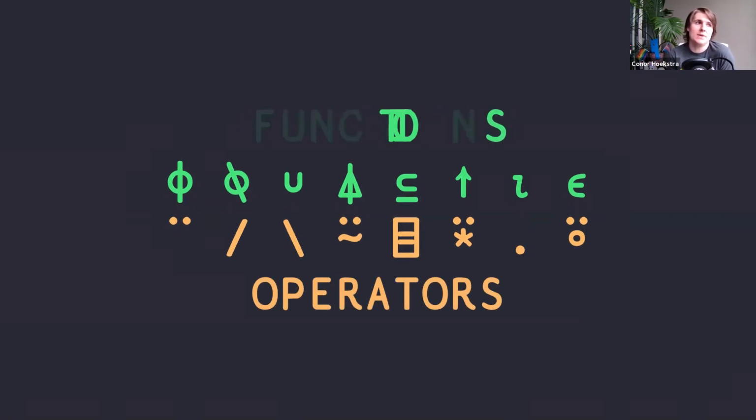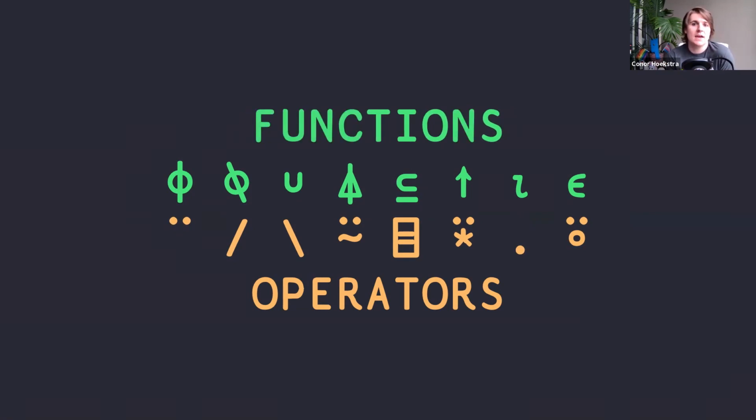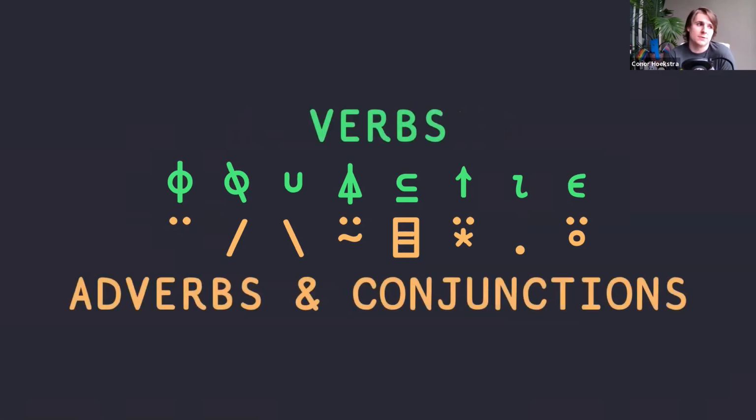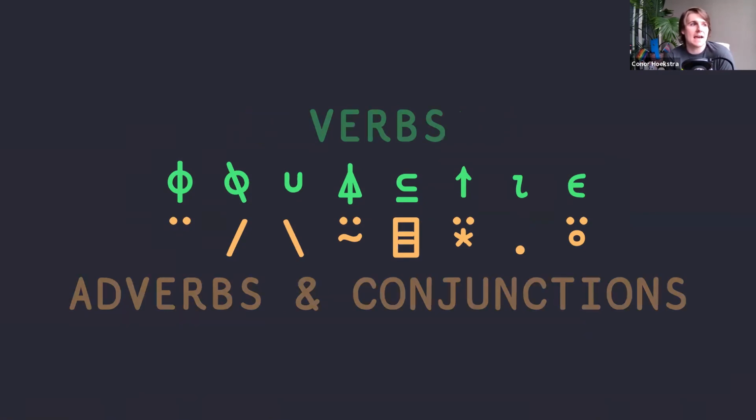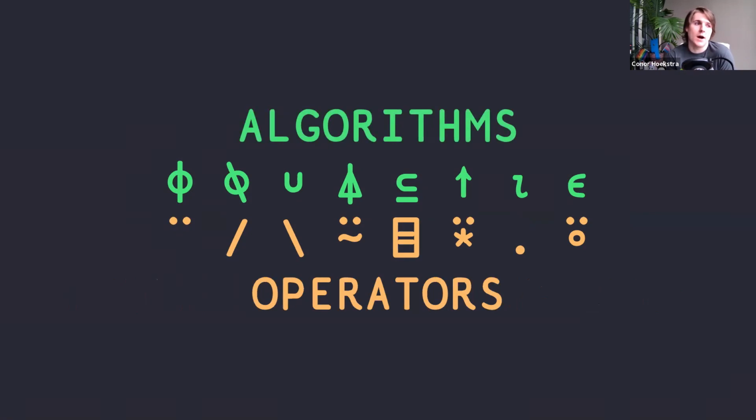Like I said, APLers refer to these as functions. And also as a sort of piece of history, in J and in Dictionary APL, which was sort of a pure dialect that a paper was written about, they refer to these as verbs and adverbs and conjunctions. But I think of these as algorithms and operators.